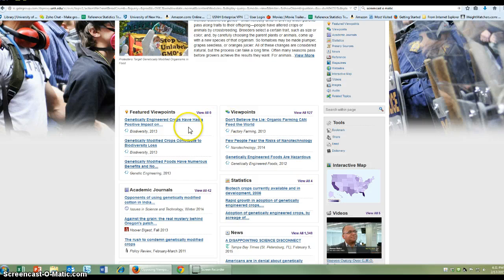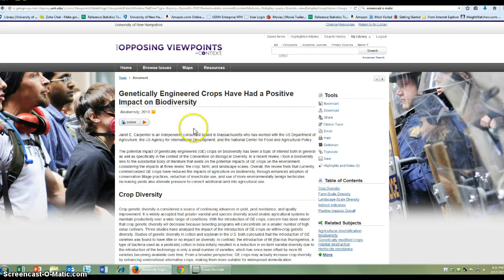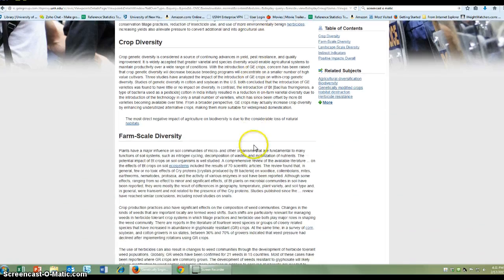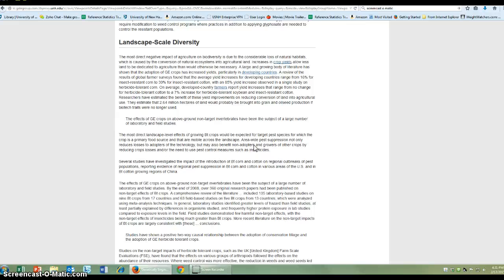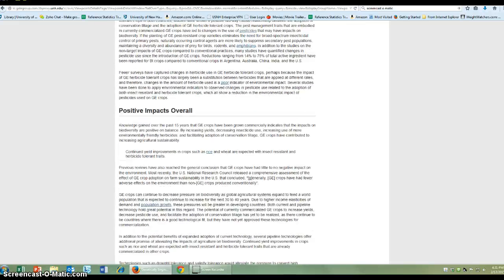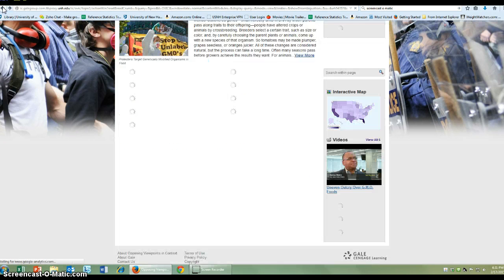So for example, as you can see from some of the featured viewpoints, genetically engineered crops have had a positive impact, and I'm clicking in, on biodiversity. It indicates who the author is, that author's expertise, and then you have the essay that she wrote, explaining how GM crops can actually be a positive thing. That's one side of the issue.